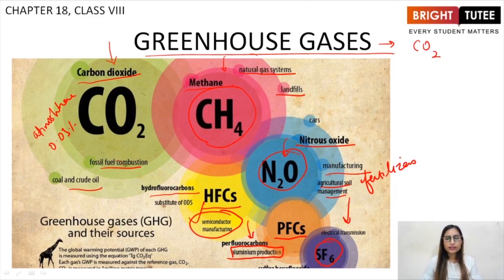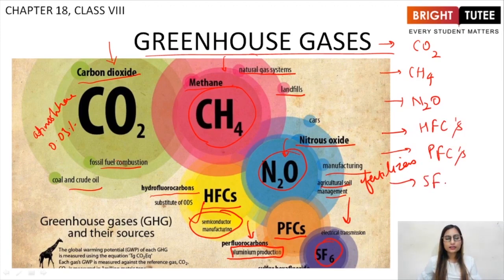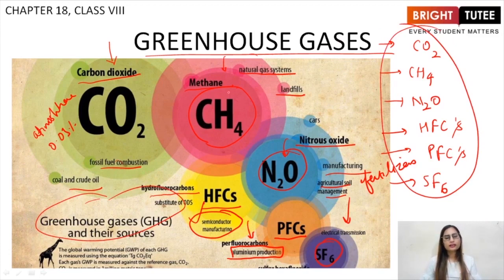Firstly, carbon dioxide, then methane, then nitrous oxide, then hydrofluorocarbons, then perfluorocarbons, and SF6. These are the greenhouse gases and their sources. You just have to remember which gases are greenhouse gases, right?